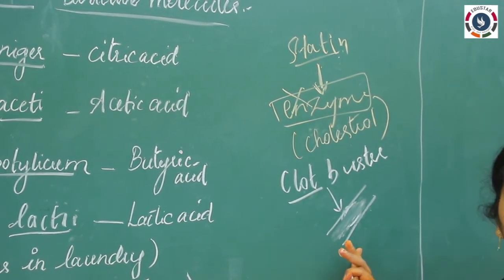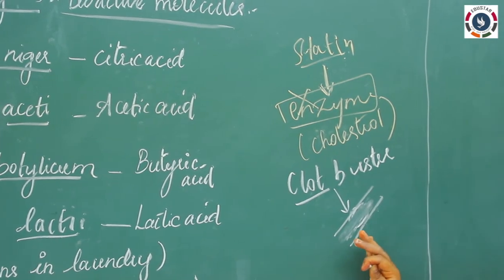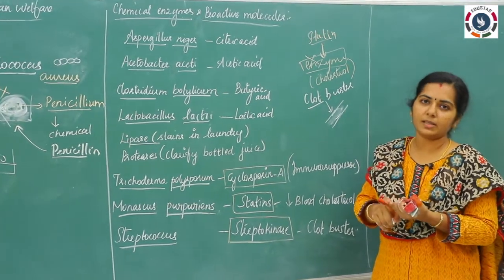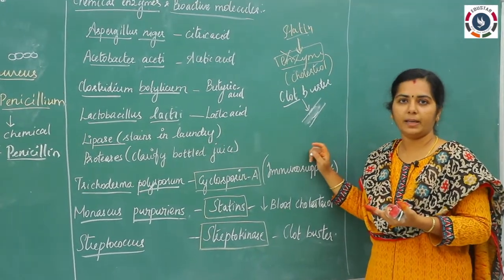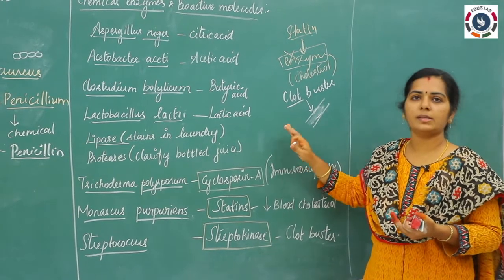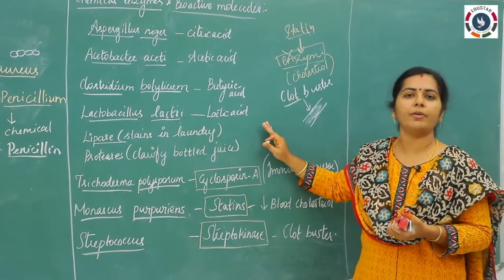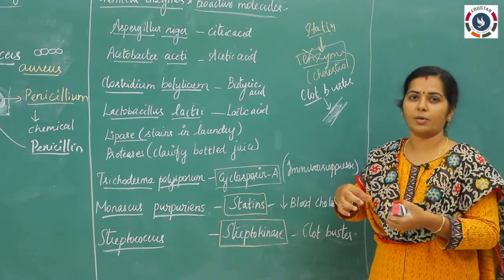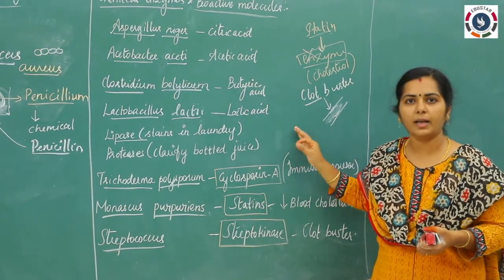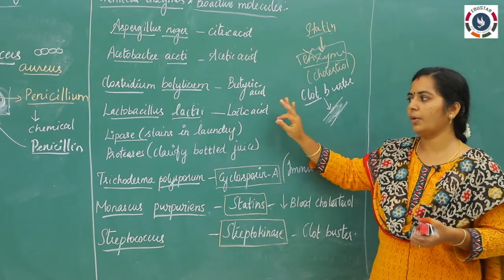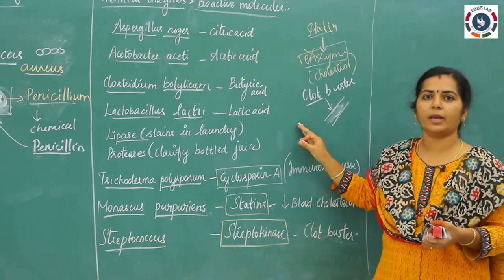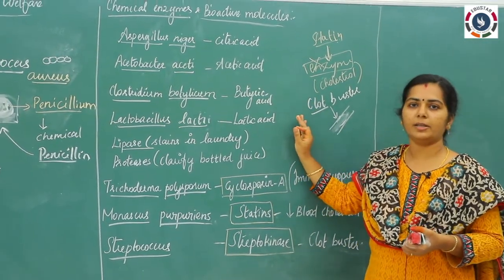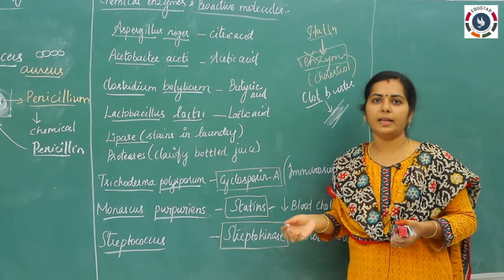So these microorganisms play a very important role in our day to day life, and also in industrial applications and some medical applications, okay. So kindly go through these names of genus and species carefully and write them in your notebook. In your book they have given them like a cluster, okay. So I have divided it for your understanding. Based upon this, you write it in your rough notebook and study this, okay. Each and every organism is very important for your examination, okay. So next we will see it in the next class. Thank you.